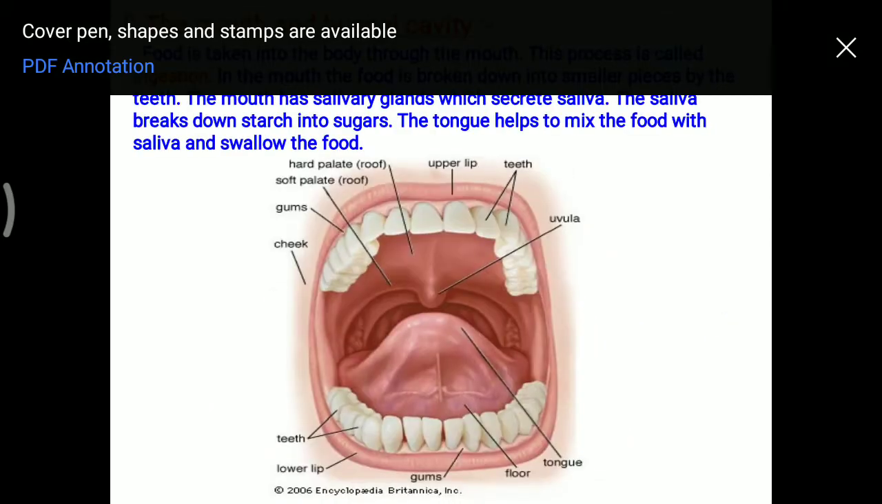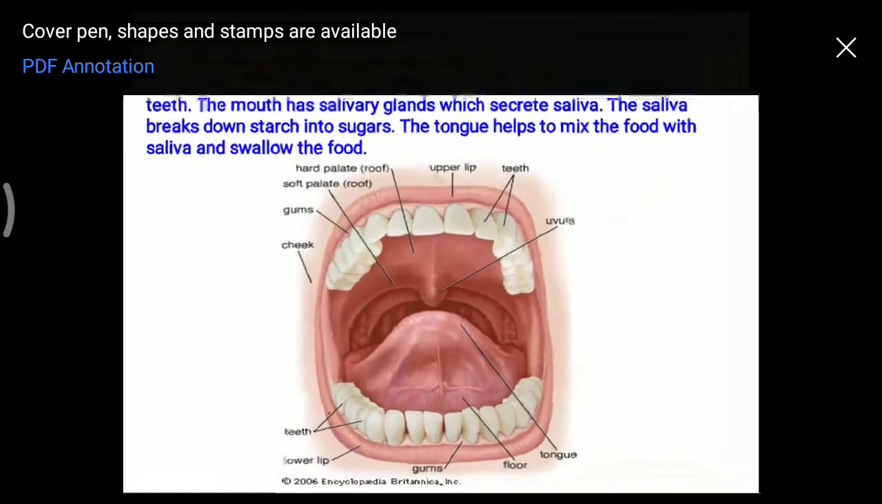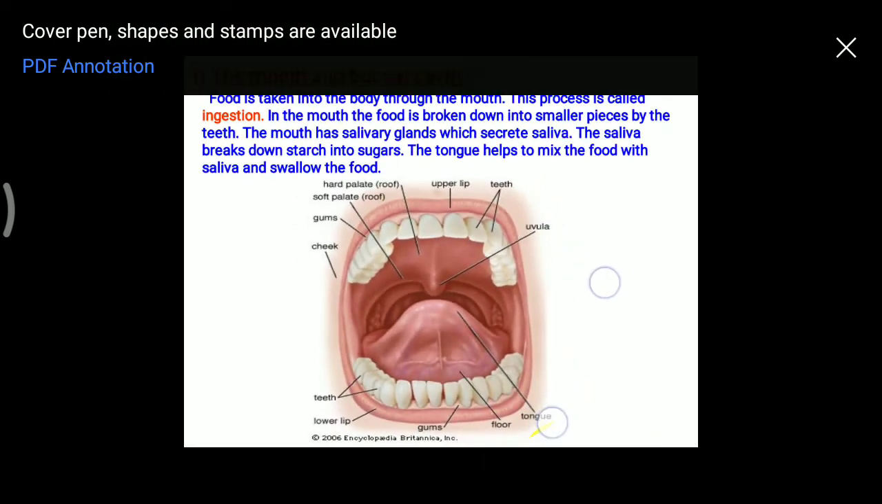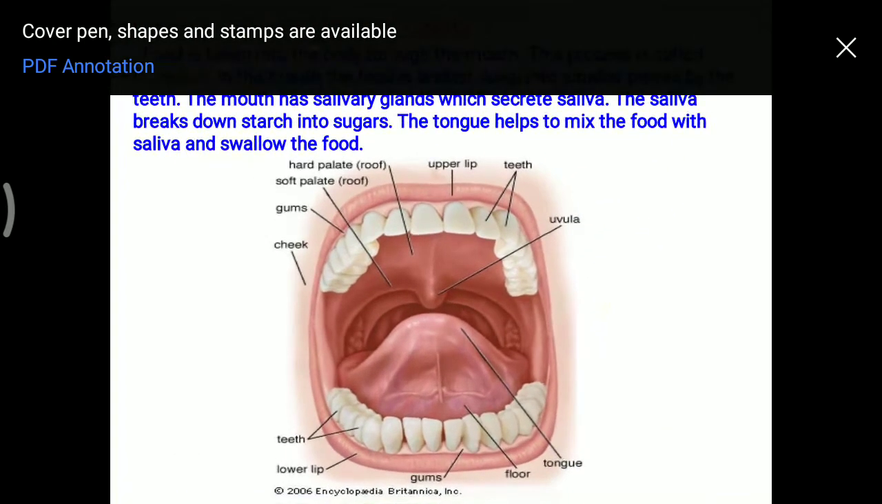Now, in the next slide, you will study about the mouth cavity. In the mouth cavity, you can see that the tongue and the teeth are the accessory organs which help in digestion. In our buccal cavity, 4 types of teeth are present. First is the incisor, second is the canine, third is the premolars and then molars, and in the center the tongue is present.